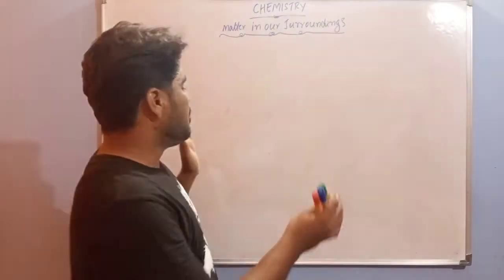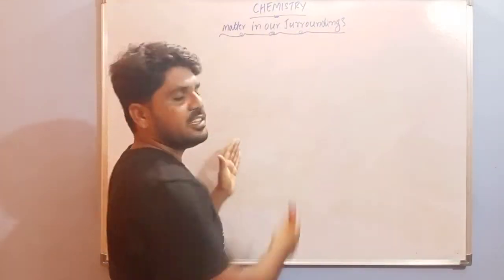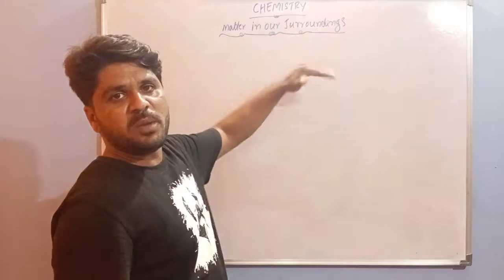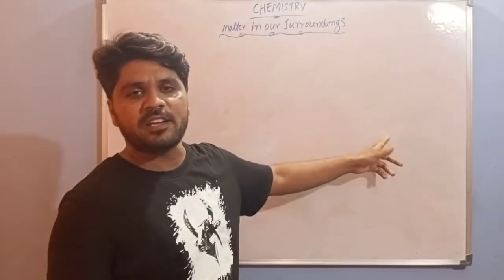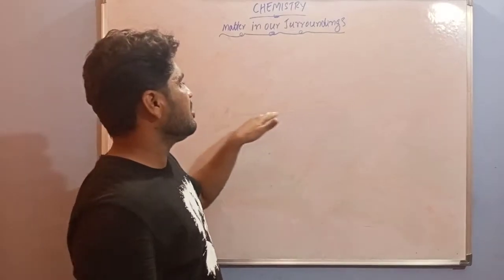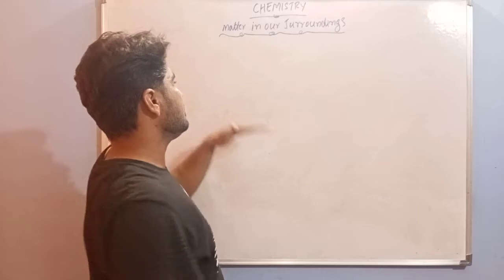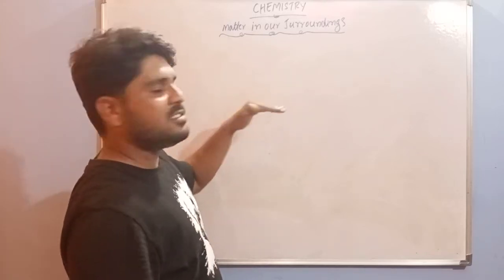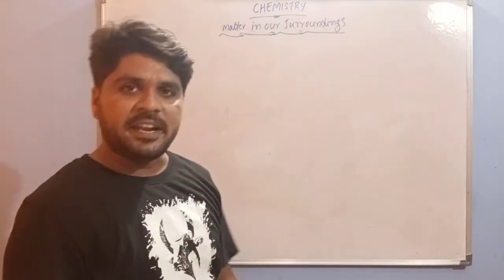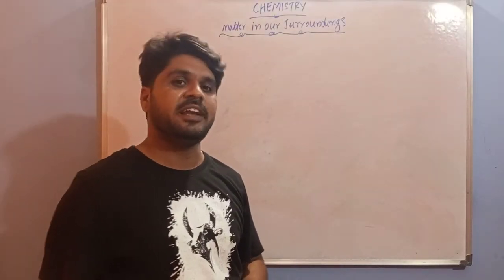Means if you put water uncovered, this water changes into vapor at whatever the temperature, even though the liquid does not reach its boiling point. Even below its boiling point, water or any liquid changes into vapor state. This is evaporation, right?